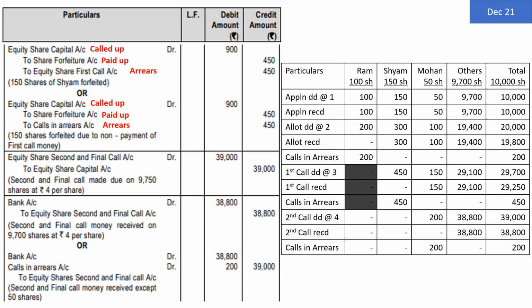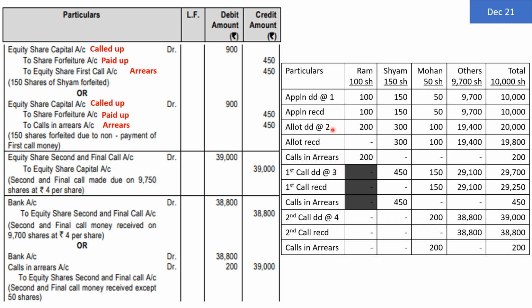Since Shyam has not paid, the company is going to immediately forfeit his shares. His shares are forfeited by considering again the same entry: equity share capital account debit, to shares forfeited account, to calls in arrears account. Share capital account debit by the amount called up, to shares forfeited account by the amount paid up, to calls in arrears account by the amount of arrears. So in case of Shyam, the amount called up is 1 rupee of application, 2 rupees of allotment, and 3 rupees of call.